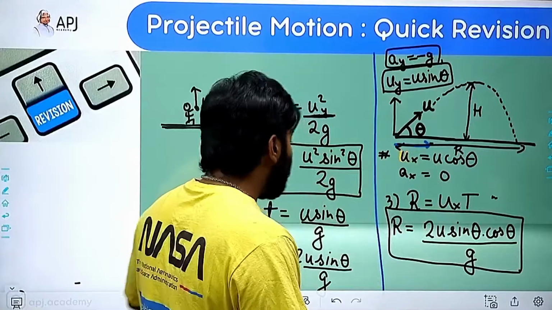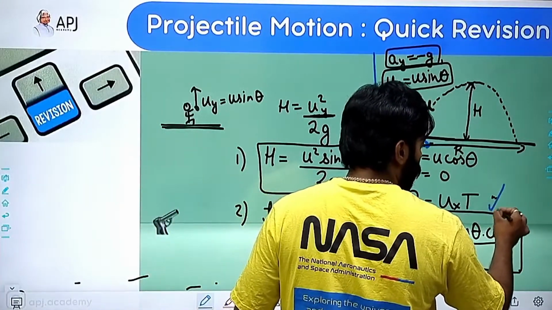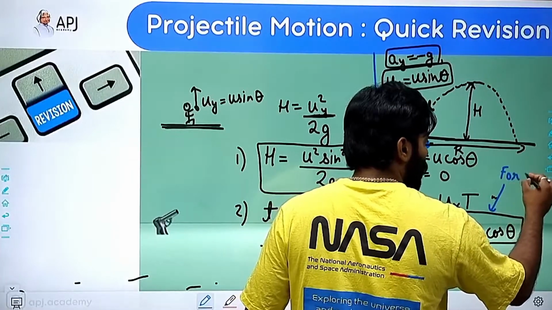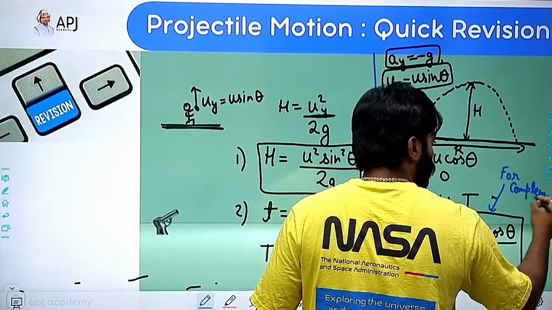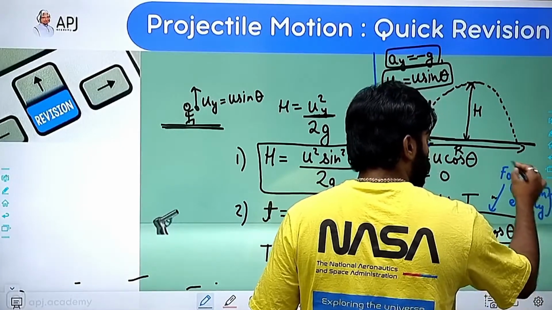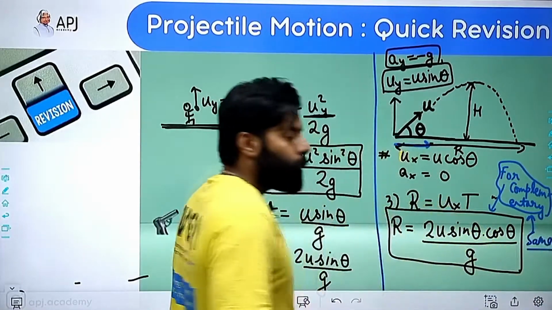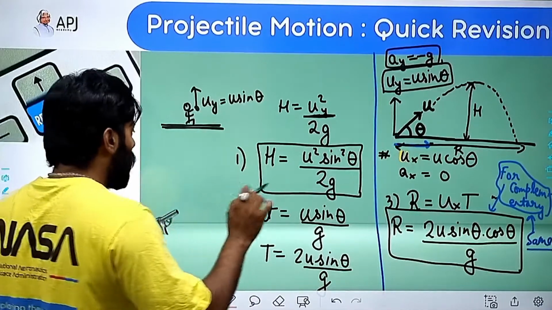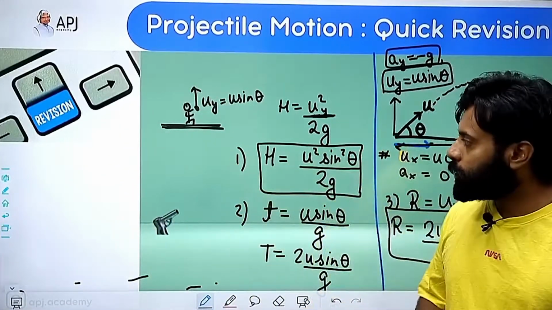So for complementary angles, mark this, this value will be same.